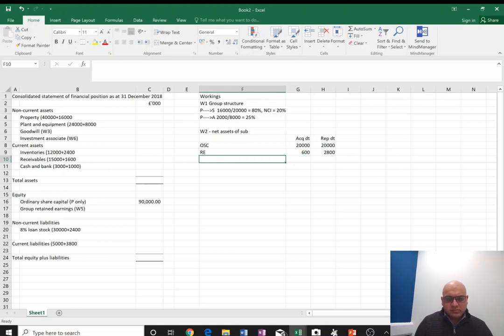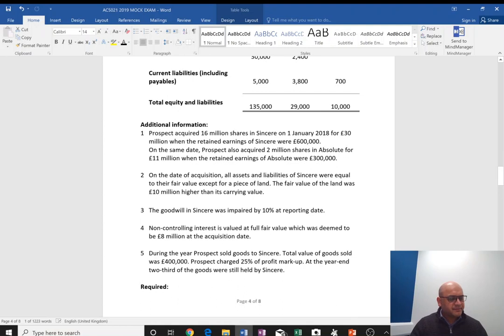And also, if we remember, there was a fair value adjustment. Some of the assets were not reflecting their true fair value. Note number 2 says a piece of land was 10 million higher. So we need to increase the value of land by 10 million and put that exact 10 million into equity as well. That will be the two sides of the double entry: debit the asset, and credit equity.